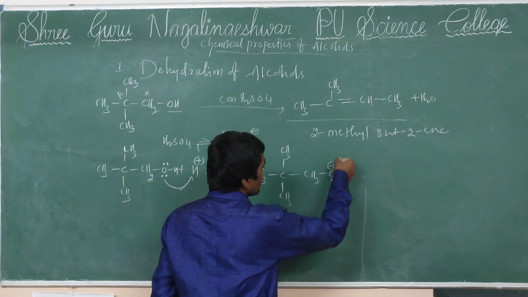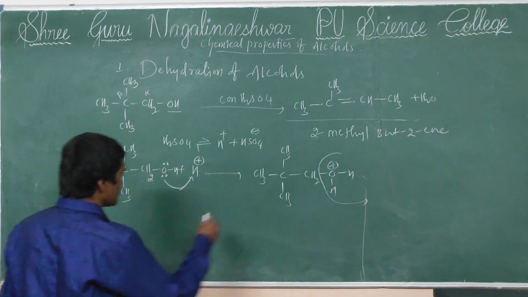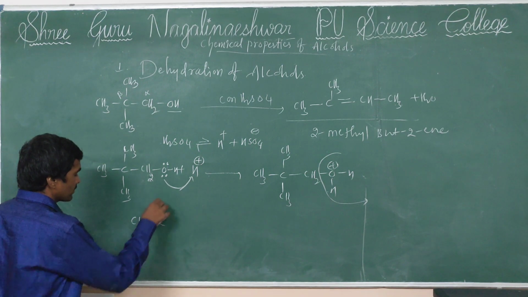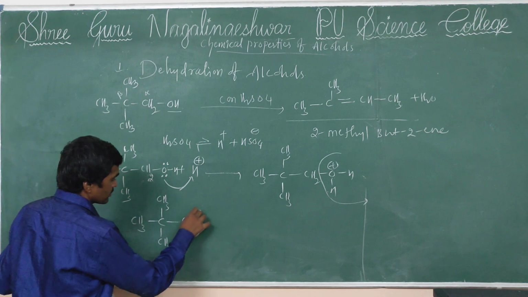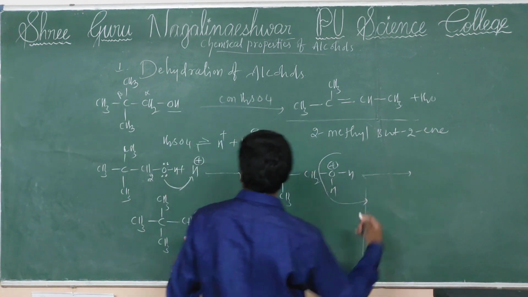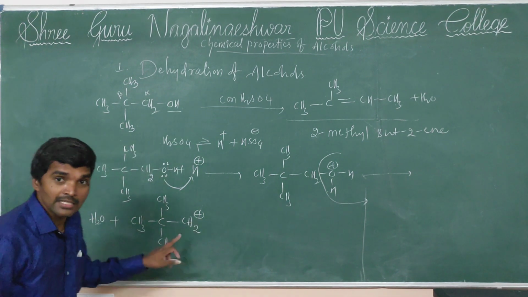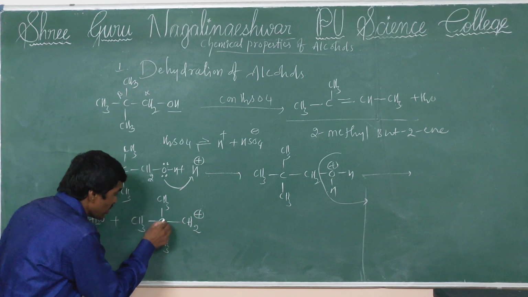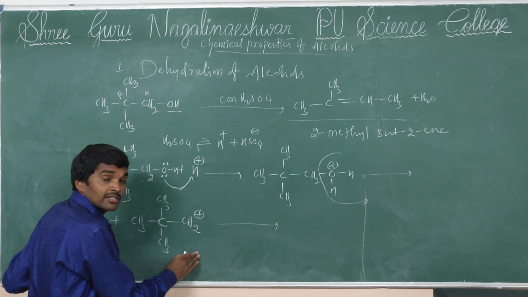From the protonated alcohol, water is eliminated, and a primary carbocation is formed. Here there is a chance for a methyl shift, and this step is very essential.